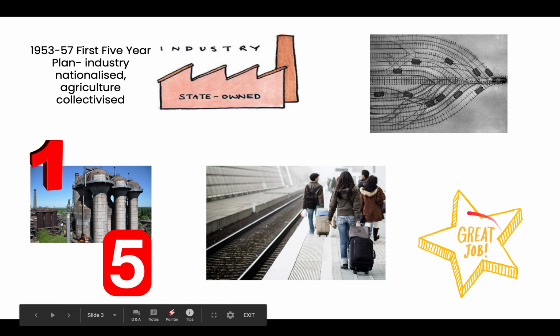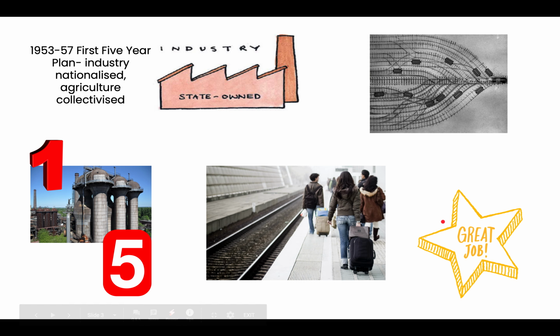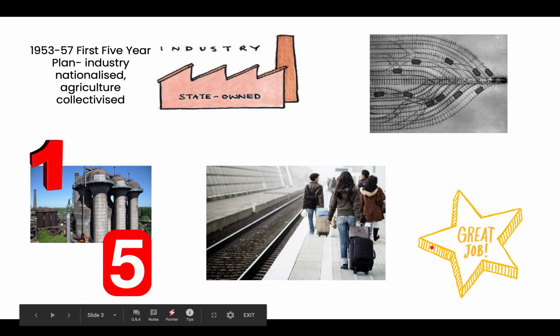And overall, the first 5-year plan could be deemed a success, as it increased industrial production between the years 53 to 57 by 50%, so it went up. So Mao considered this a success.